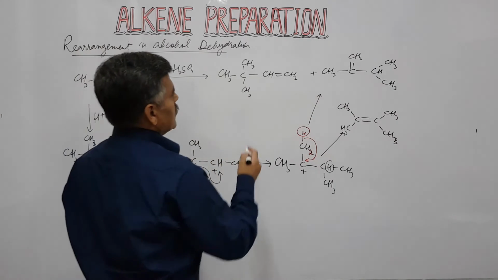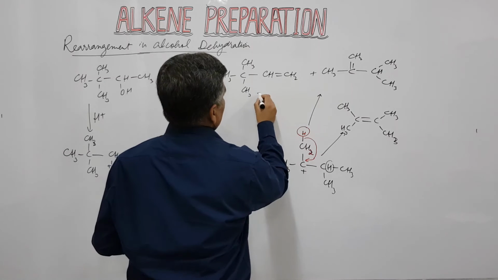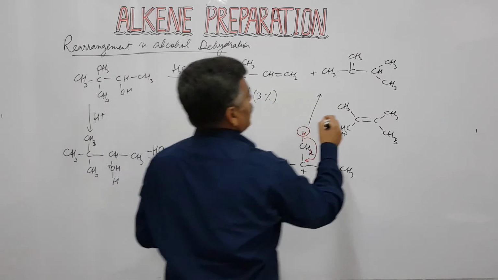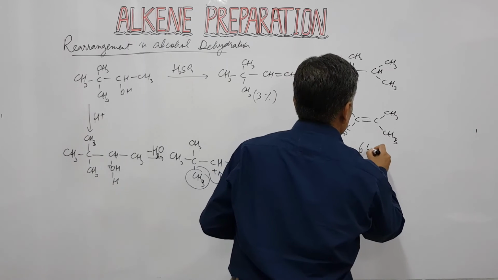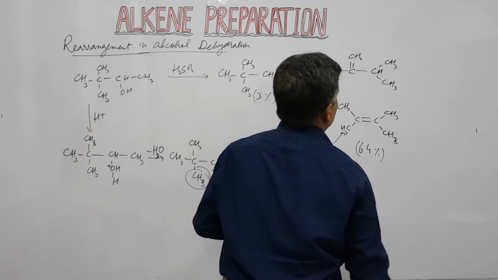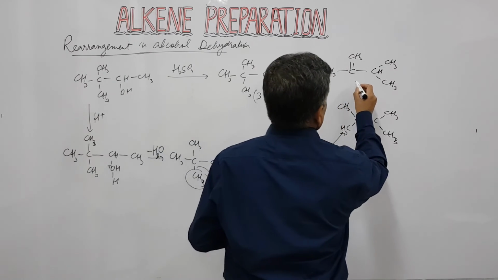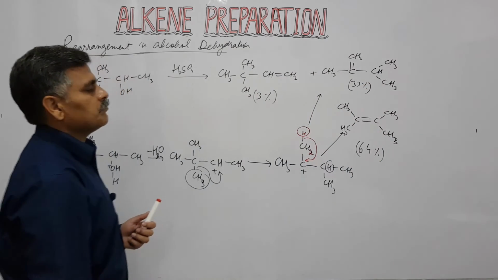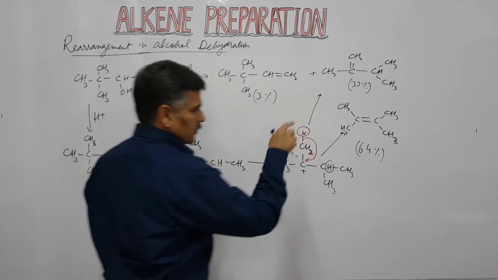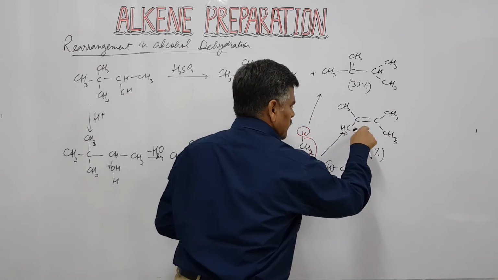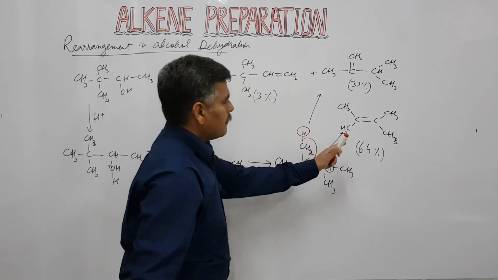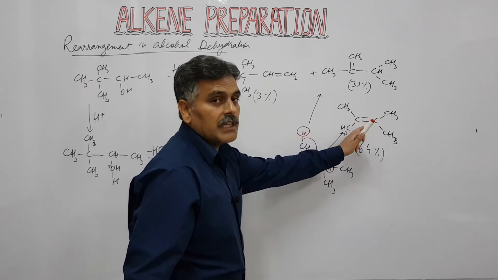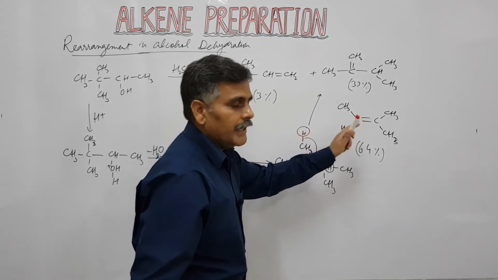Suppose the percentages are 3%, only 3%, and then 64%, and then 33%. The major product, which is 64%, is because from this carbocation, if this hydrogen is removed then it will give us the more substituted alkene.